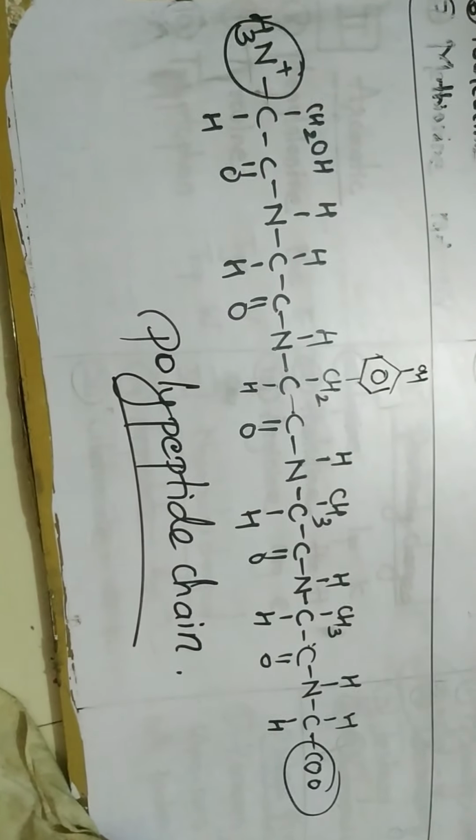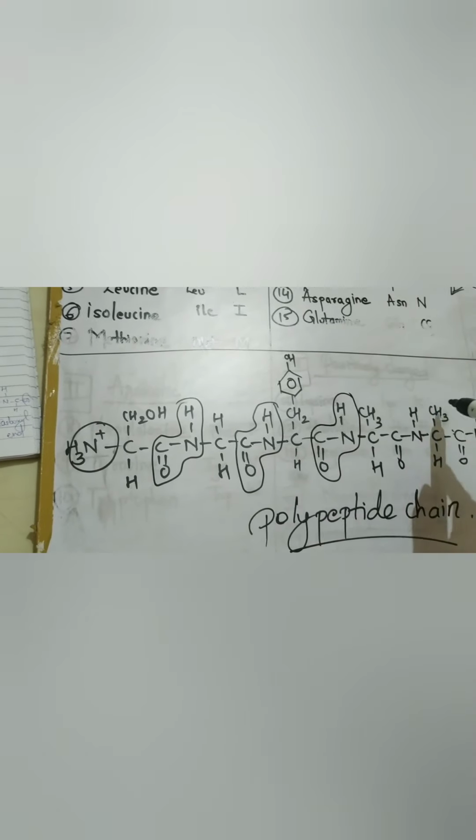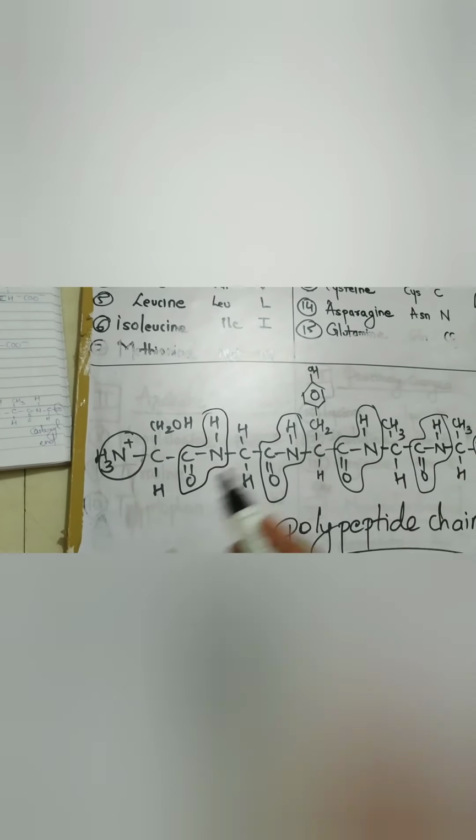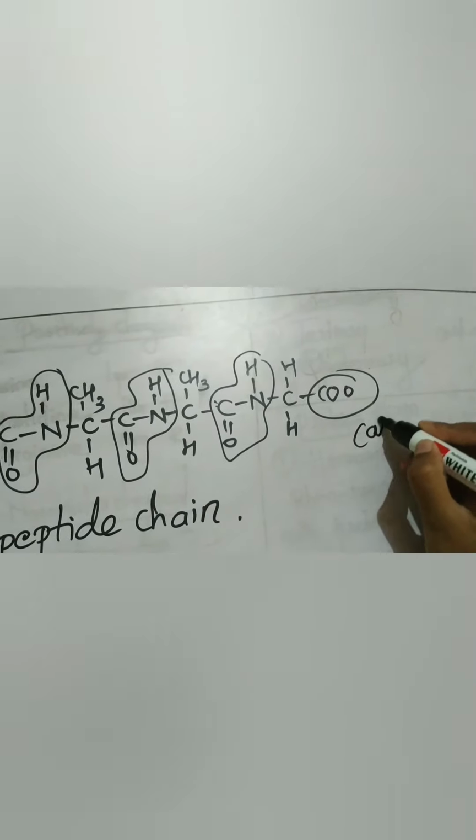So this is the polypeptide chain, joined by this bond. One end is the amino group, and the other end is the carboxyl group.